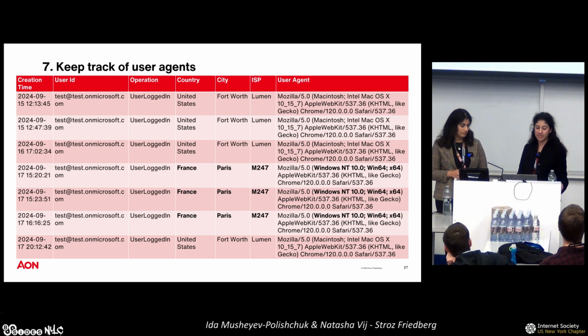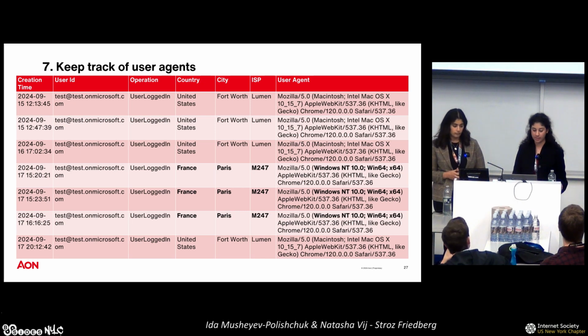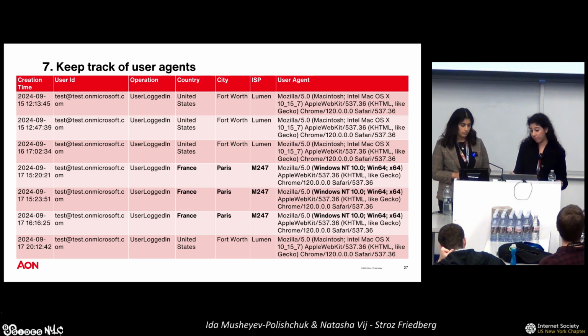So back to our test user, we again see a little bit more of a granular approach to this log. We not only now see that the country of logon is France, which we know is suspicious, not legitimate according to the user. We know that the city is Paris. We know that the ISP is M247, which is a hosting provider.